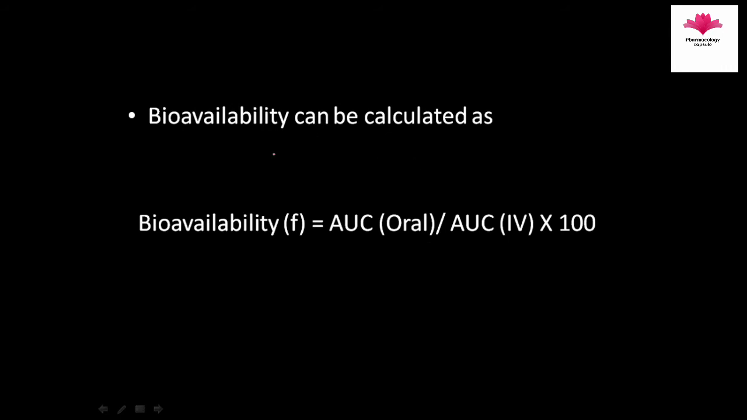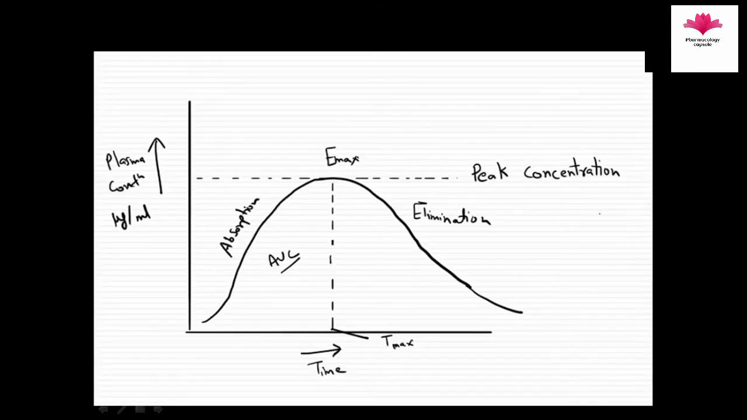And how do we calculate bioavailability? Bioavailability can be calculated as area under the curve of the oral route divided by area under the curve of the IV route, multiplied by 100. So what are these graphs and how is this area under the curve calculated? Let's see by an example.